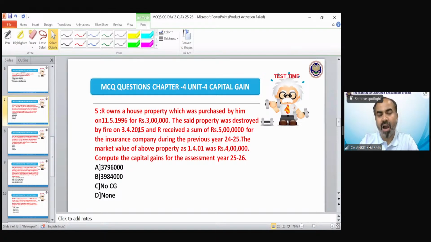Question number 5, R owns a house property which was purchased by him on 11/5/1996 for 3 lakh. So what is the correct answer of this question number 5?